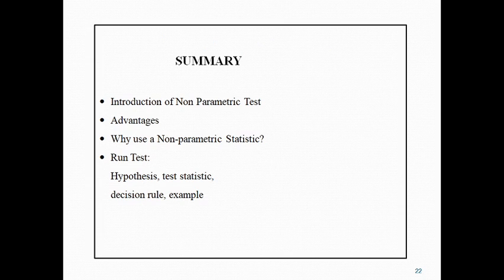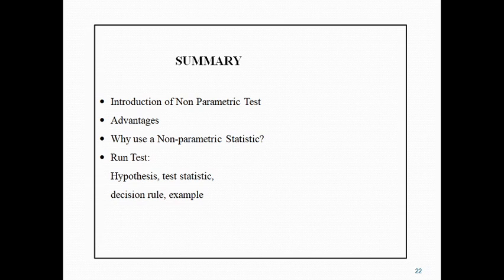So in today's lecture we have seen the introduction to non-parametric tests: what a non-parametric test is, why we study it and why we use it.